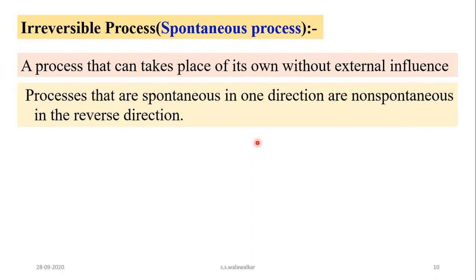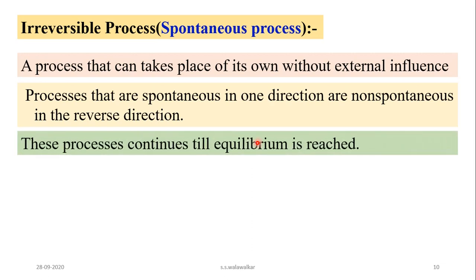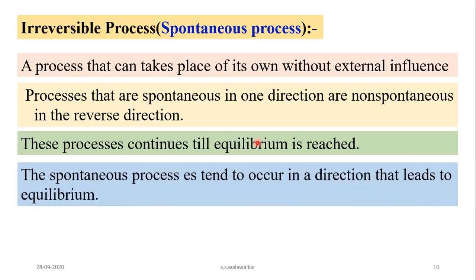This process is spontaneous in one direction and non-spontaneous in the reverse direction. You cannot reverse the process in case of an irreversible process, and the process continues till equilibrium is reached. That means it is not carried out in a stepwise manner. It is a fast process. A spontaneous process tends to occur in a direction that leads to equilibrium, that is, in only one direction this reaction takes place.